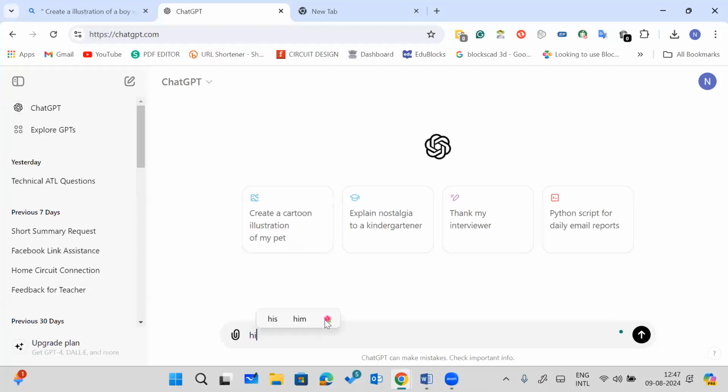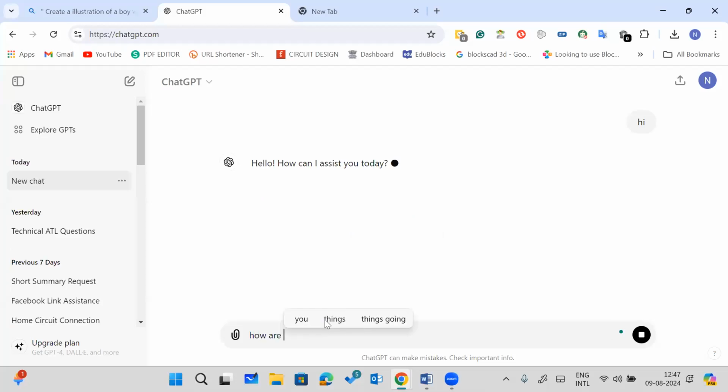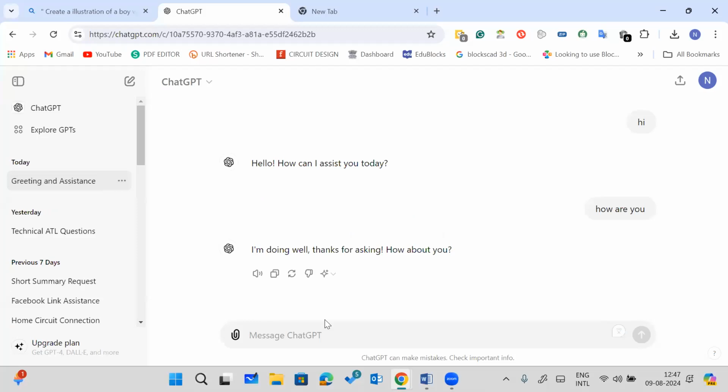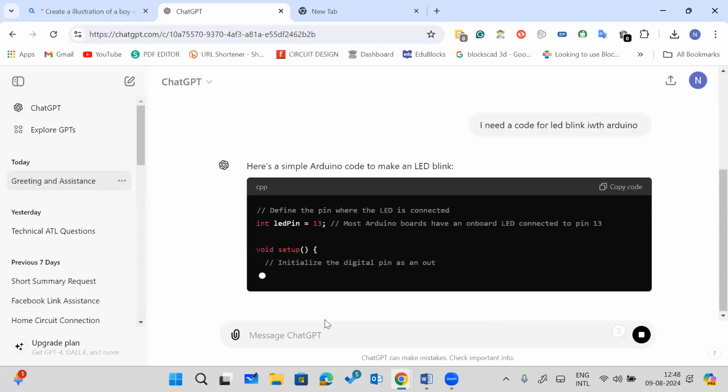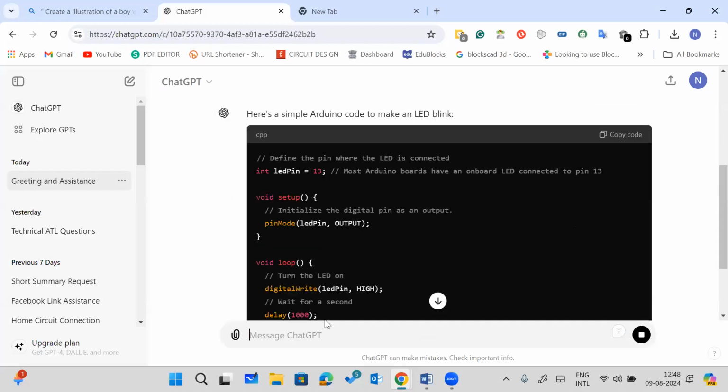Let's suppose I'll write, "Hi." It's basically not a chat bot. We are talking, but we can ask anything. Let's suppose I want to make a project on Arduino, and I want to blink an LED. So I'll give a command: I need a code for LED blink with Arduino, right? Now when I click, it will take hardly a millisecond, and it will generate a code for me for blinking an LED.